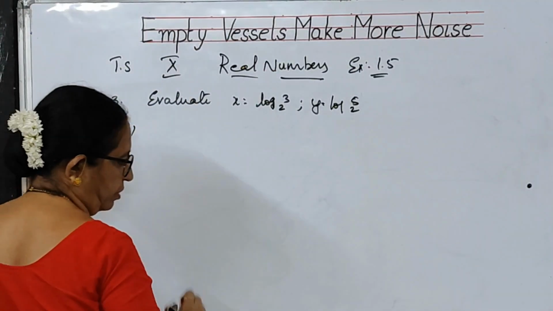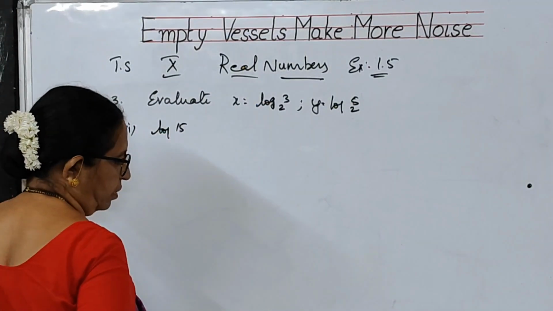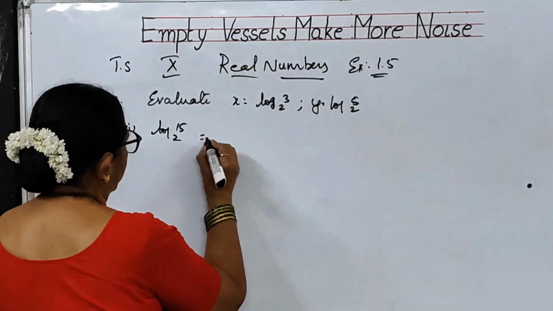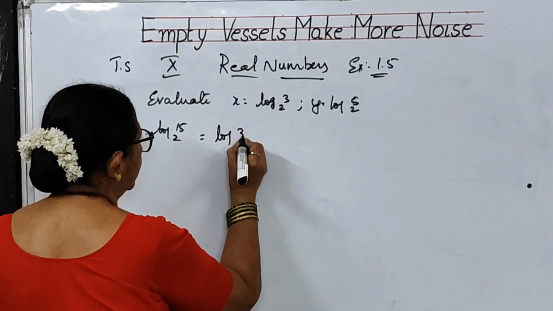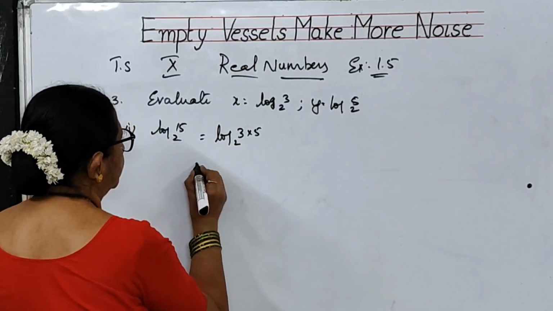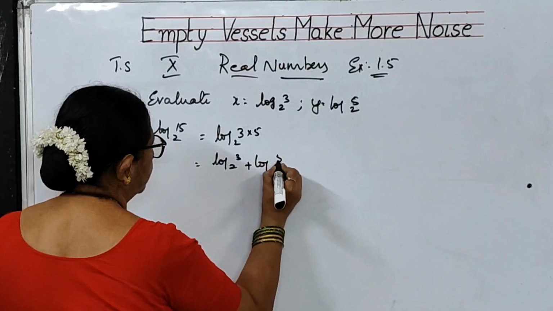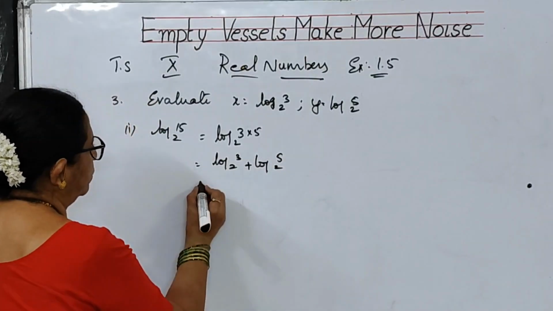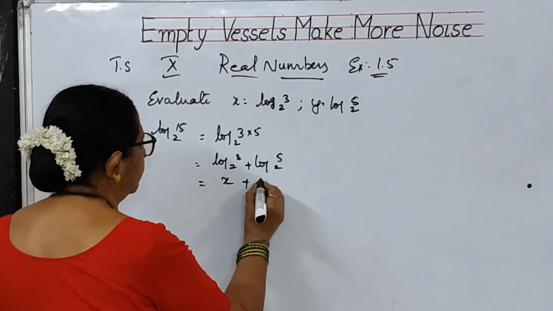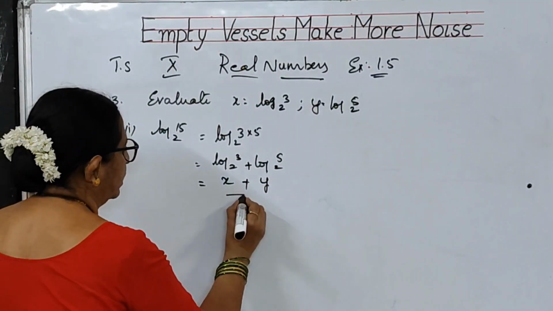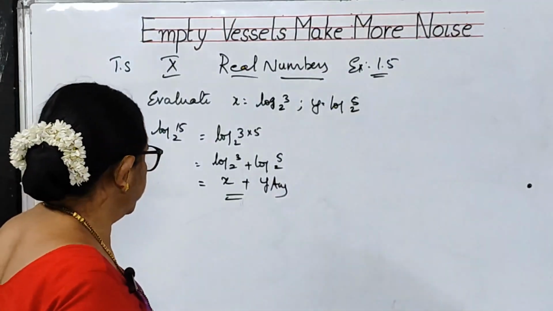So what is the first bit? You have got log 15 to the base 2. You can write log 15 as 3 into 5 to the base 2, meaning log 3 to the base 2 plus log 5 to the base 2. What is log 3 to the base 2, children? X. What is log 5 to the base 2? Y. So you are getting x plus y as the answer for this problem.